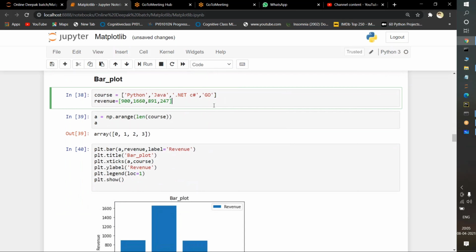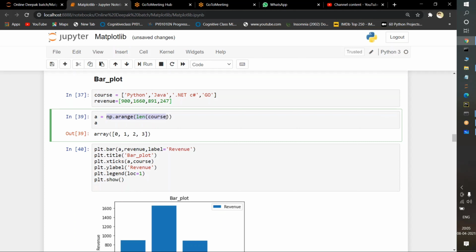Now bar plot. This is one of the most important examples in the entire data science community. What I'm passing here is a variable course. I'm passing Python, Java, .NET, Go. These are some programming languages I'm passing inside a list, and I'm passing some revenue also, how much revenue they are generating per year. I'm executing it.